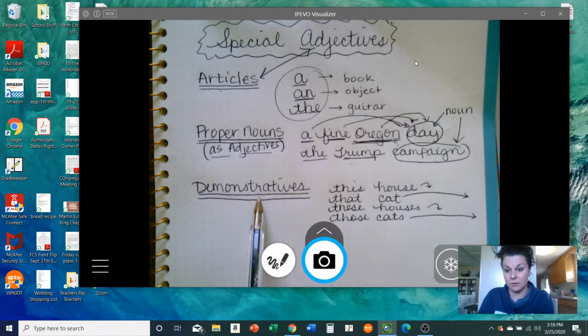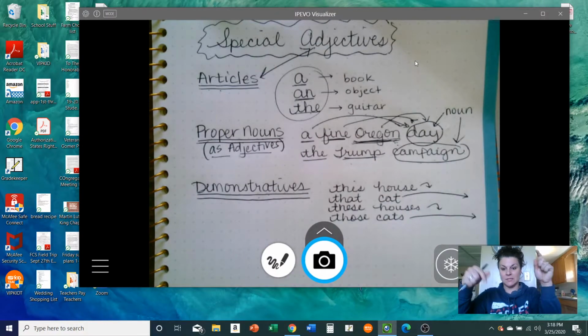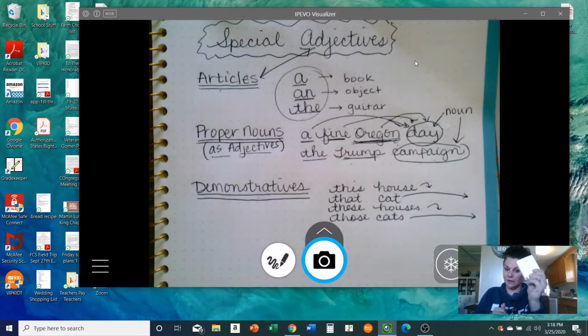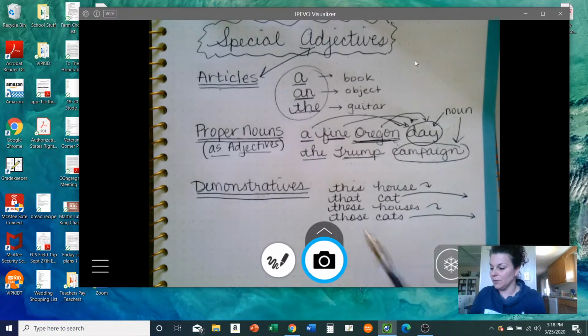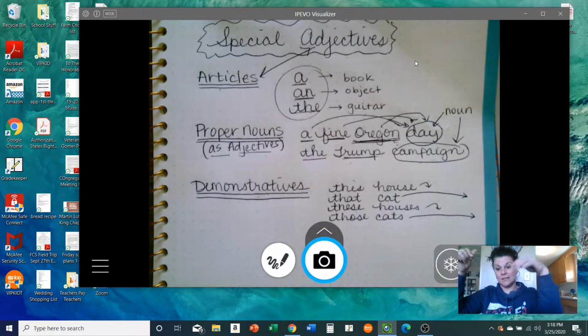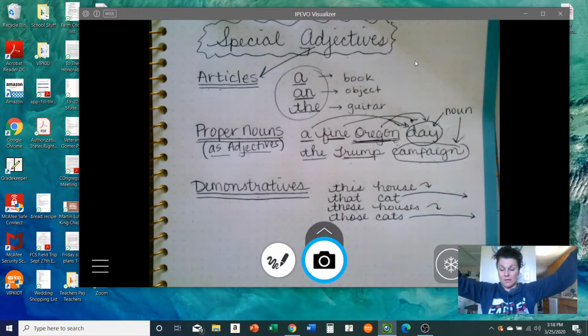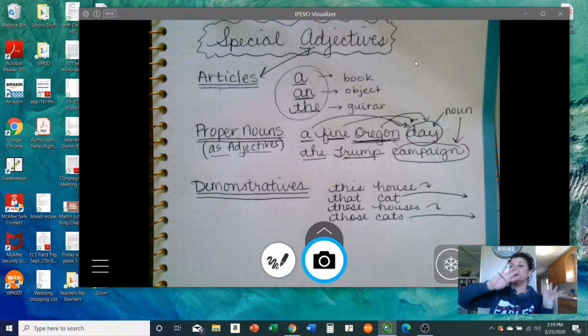They demonstrate. So I can be talking about things that are right here, like this pad, or this pen, or I could be talking about something a long ways away. So like that cat. There's a cat over there. I could be talking about these houses, these ones that are right here. Or I could be talking about those cats, all the cats that are way over there.